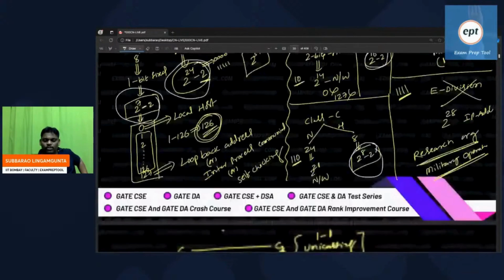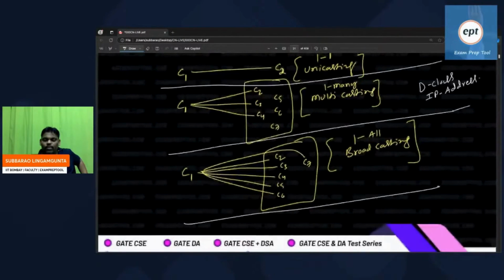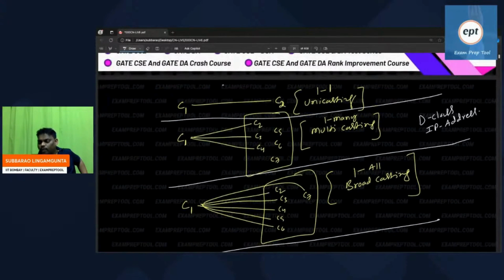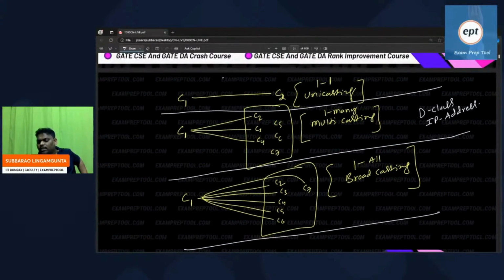See this row, this is only for multicasting. D class is for multicasting. So the remaining, A, B, C, are for unicasting also, broadcasting also.